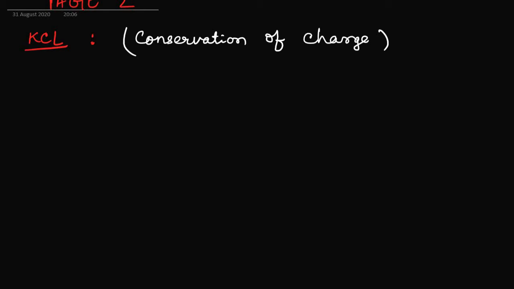Now consider a point where there are many wires meeting. It's just like the vector addition we studied in scalars and vectors, just with a direction added to it. So we can say we are studying vectors in this Kirchhoff's current law form.